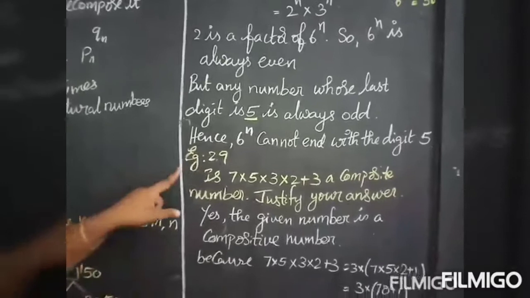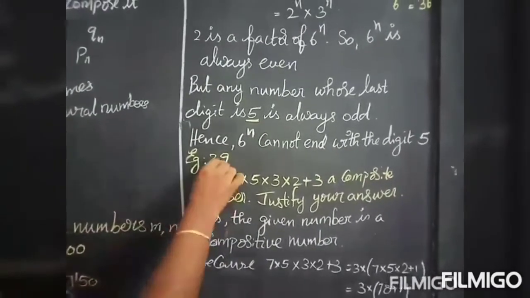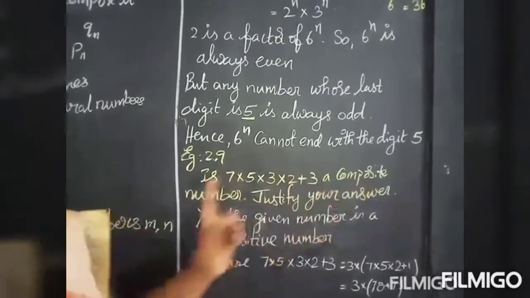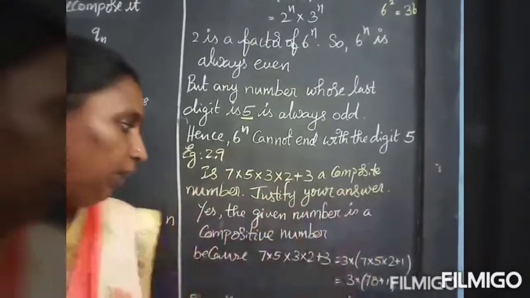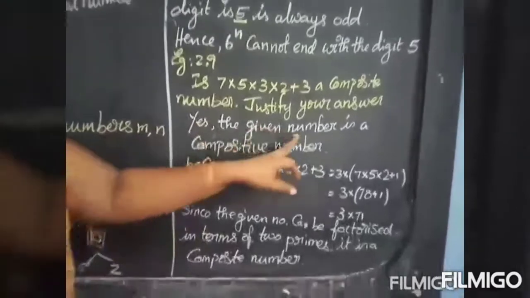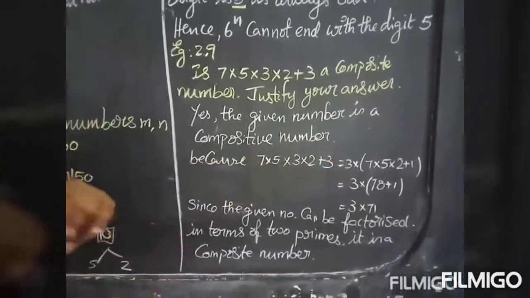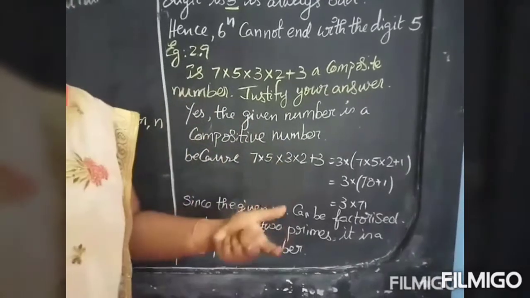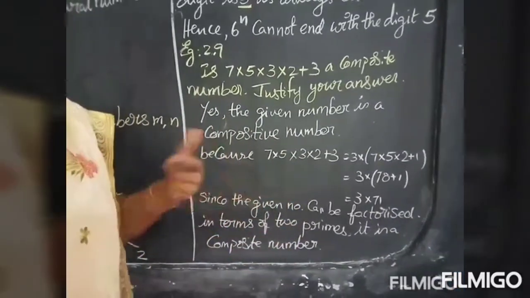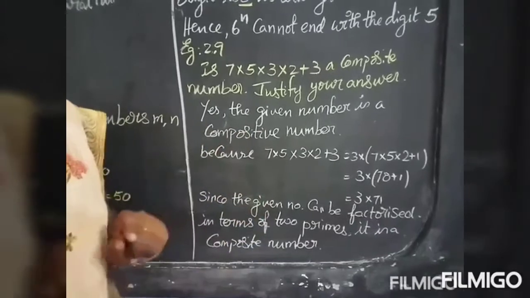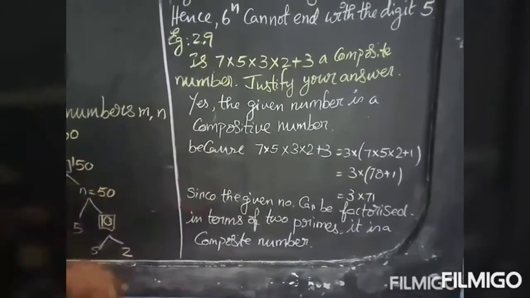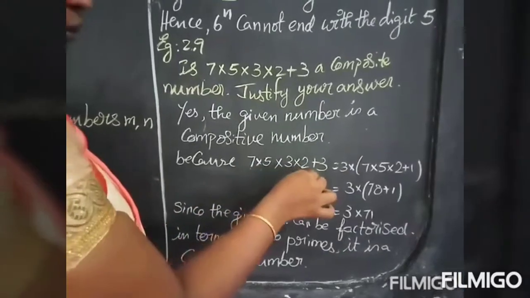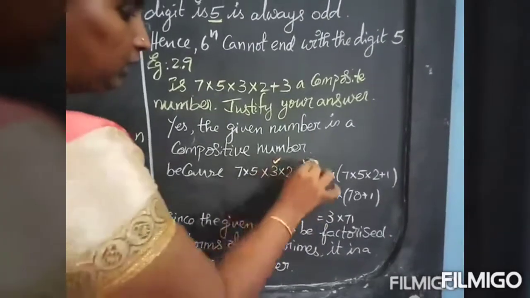Okay. Next, example 2.9. Is 7 into 5 into 3 into 2 plus 3 a composite number? Justify your answer. Yes, the given number is a composite number. When will you say a given number is a composite number? When it is expressed as a product of prime numbers, then we say that it is a composite number. Now we are going to check. 7 into 5 into 3 into 2 plus 3. Here 3 is common, you know.